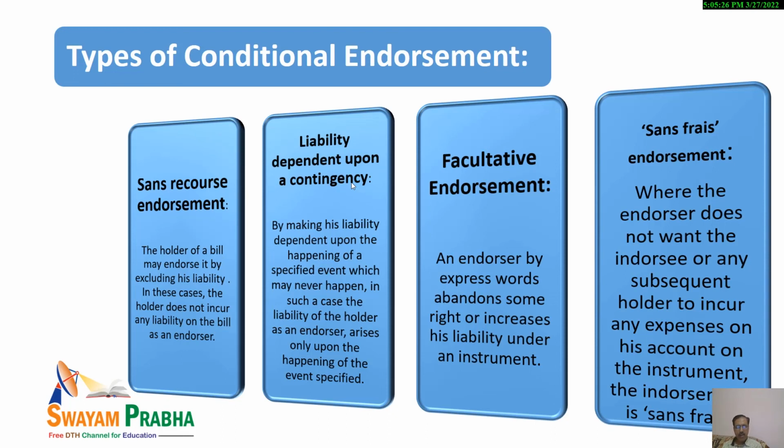In that case, the liability of the holder as an endorser will arise only upon the happening of the specified event that may never happen. In case of facultative endorsement, the endorser by express words abandons some right or increases his liability under an instrument. So it is the main thing of facultative endorsement.